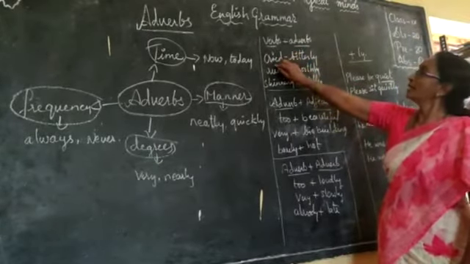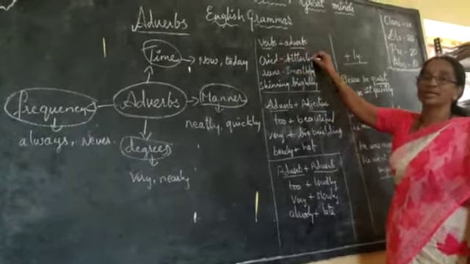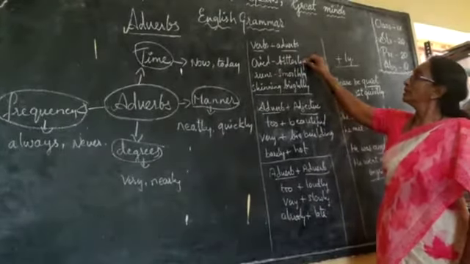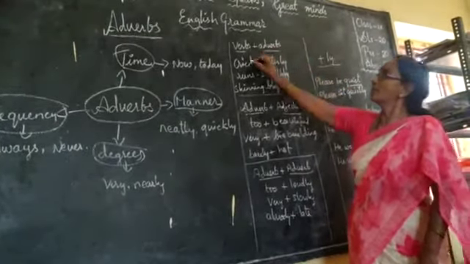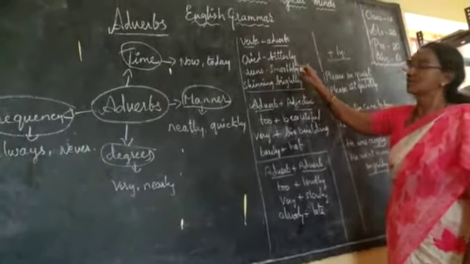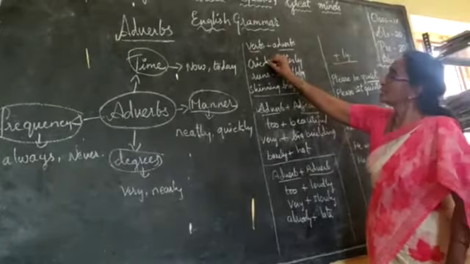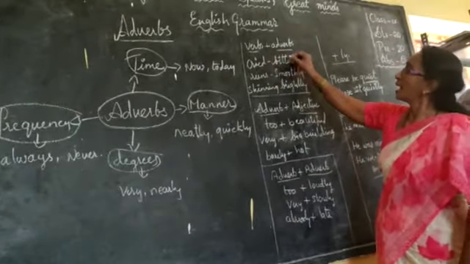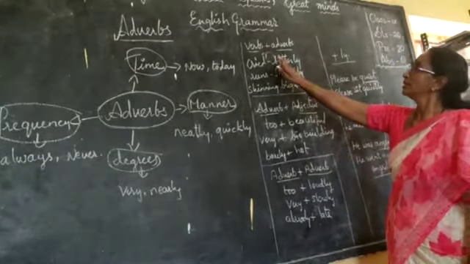When we add an adverb, cried bitterly, it comes next to the verb. An adverb comes next to the verb, like cried bitterly, runs smoothly, shining brightly. So all these are verbs, and the adverbs are next to the verbs.